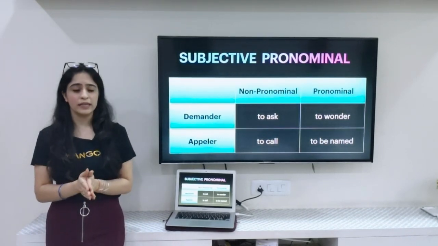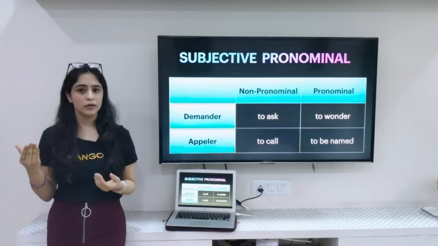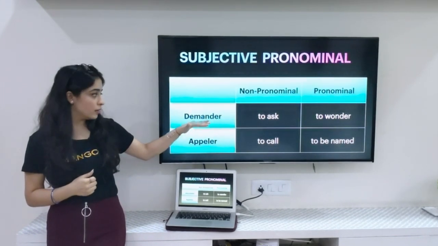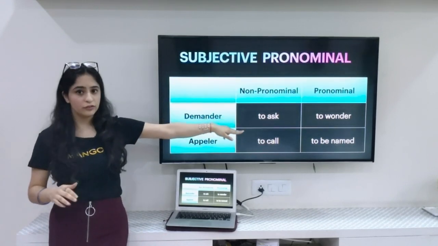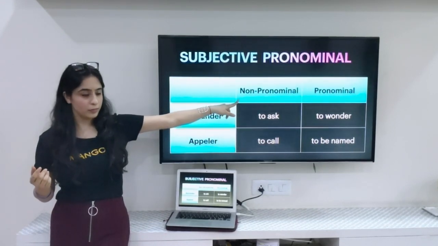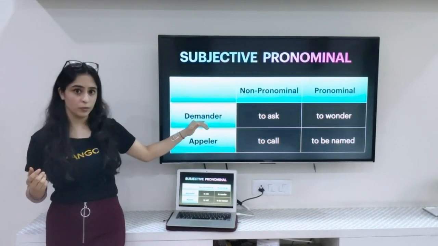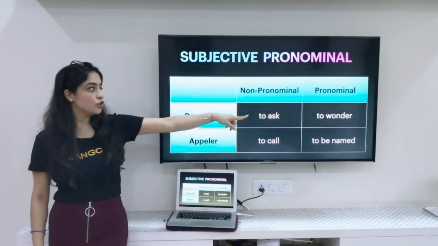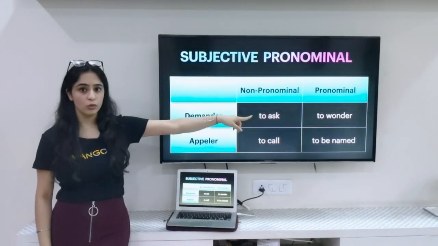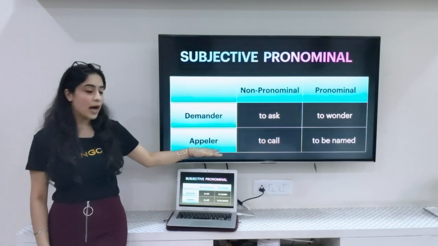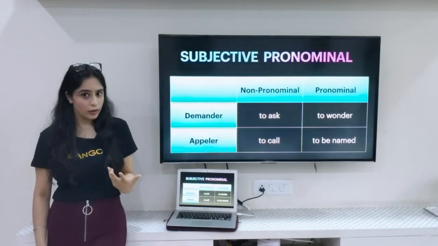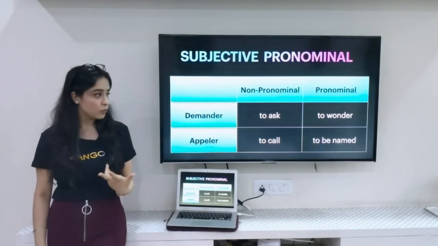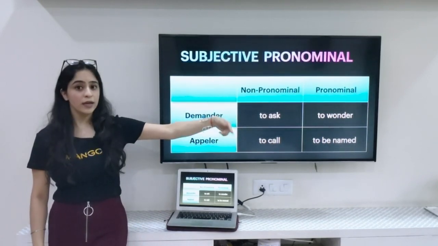What happens basically is that some verbs can exist in pronominal and non-pronominal forms both. For example, the verb demander. Demander means to ask. Generally, it means to ask in a non-pronominal way. But when you use this verb with a pronoun and make it a pronominal verb, then the meaning changes to wonder. Similarly, with the verb appeler, appeler means to call in general, but when you use this verb again with a pronoun and make it a pronominal verb, the meaning changes to be named.